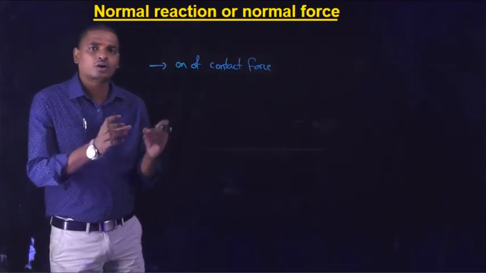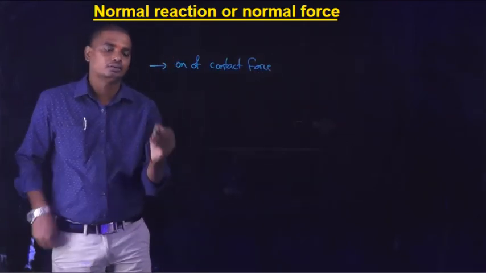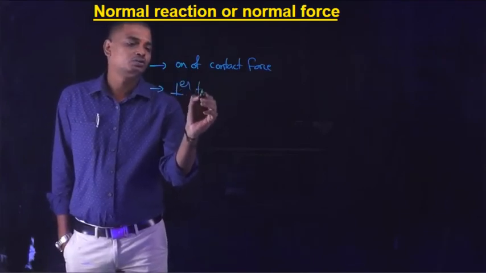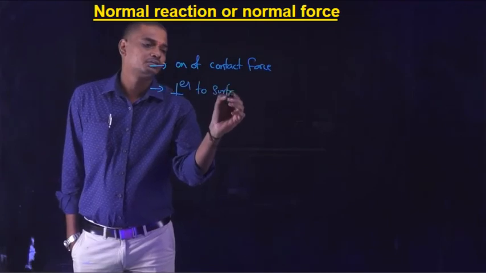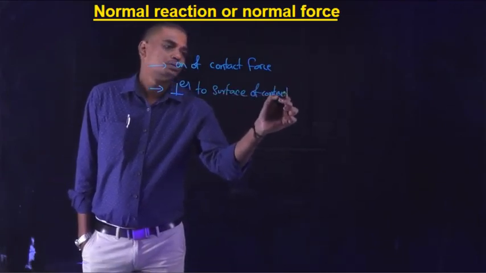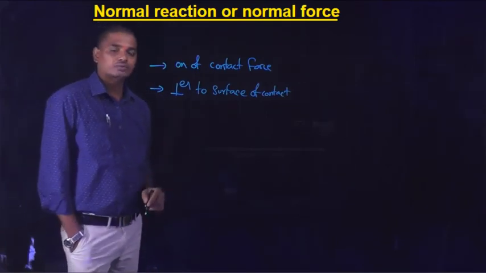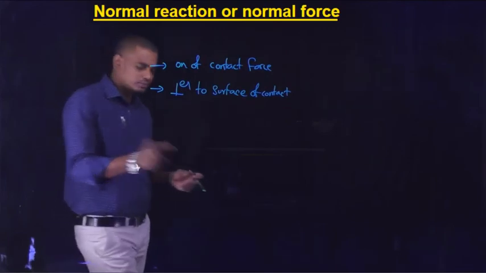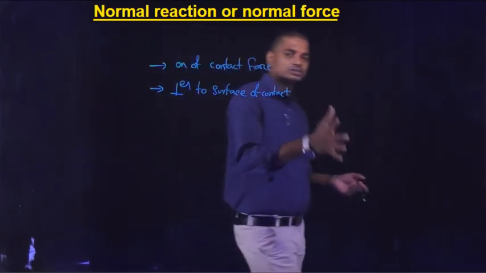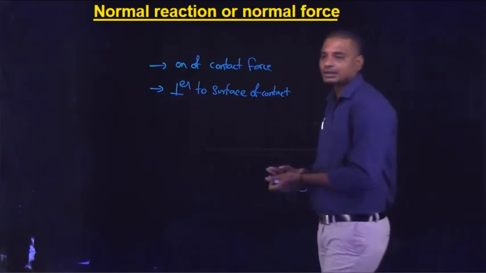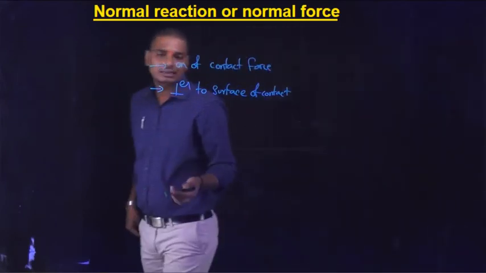Normal reaction occurs when two solids are in contact, and it is always perpendicular to the surface of contact. In some textbooks it is denoted by R, and in some textbooks by N. So I will denote it as a normal reaction, denoted by N.